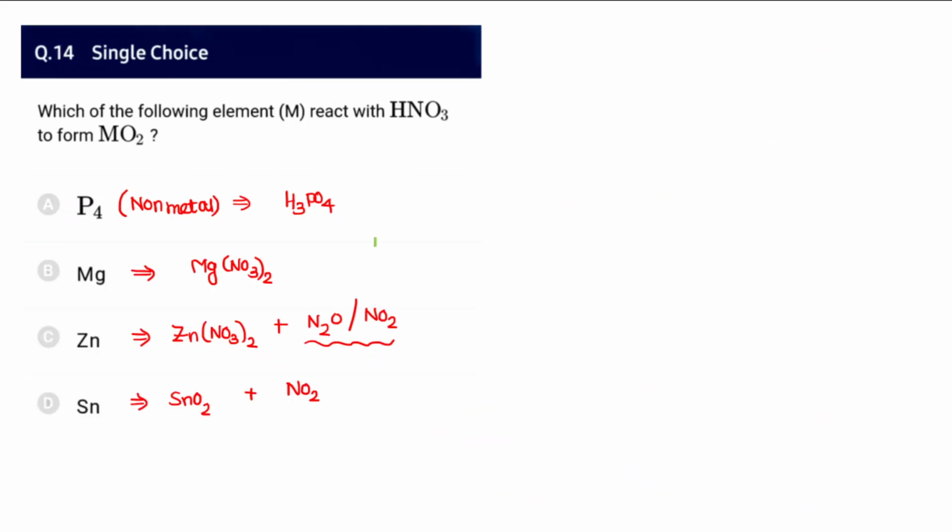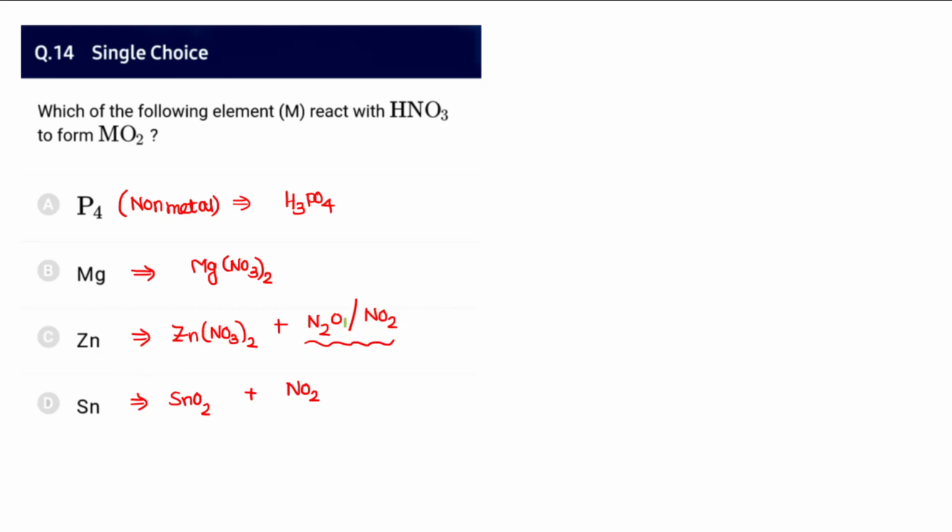Next question: which of the following elements reacts with HNO3 to form MO2? We know from our theory of p block elements that P4, when reacting with nitric acid, forms H3PO4. It oxidizes; nitric acid here acts as an oxidizing agent. Magnesium also gets oxidized into its corresponding nitrate.